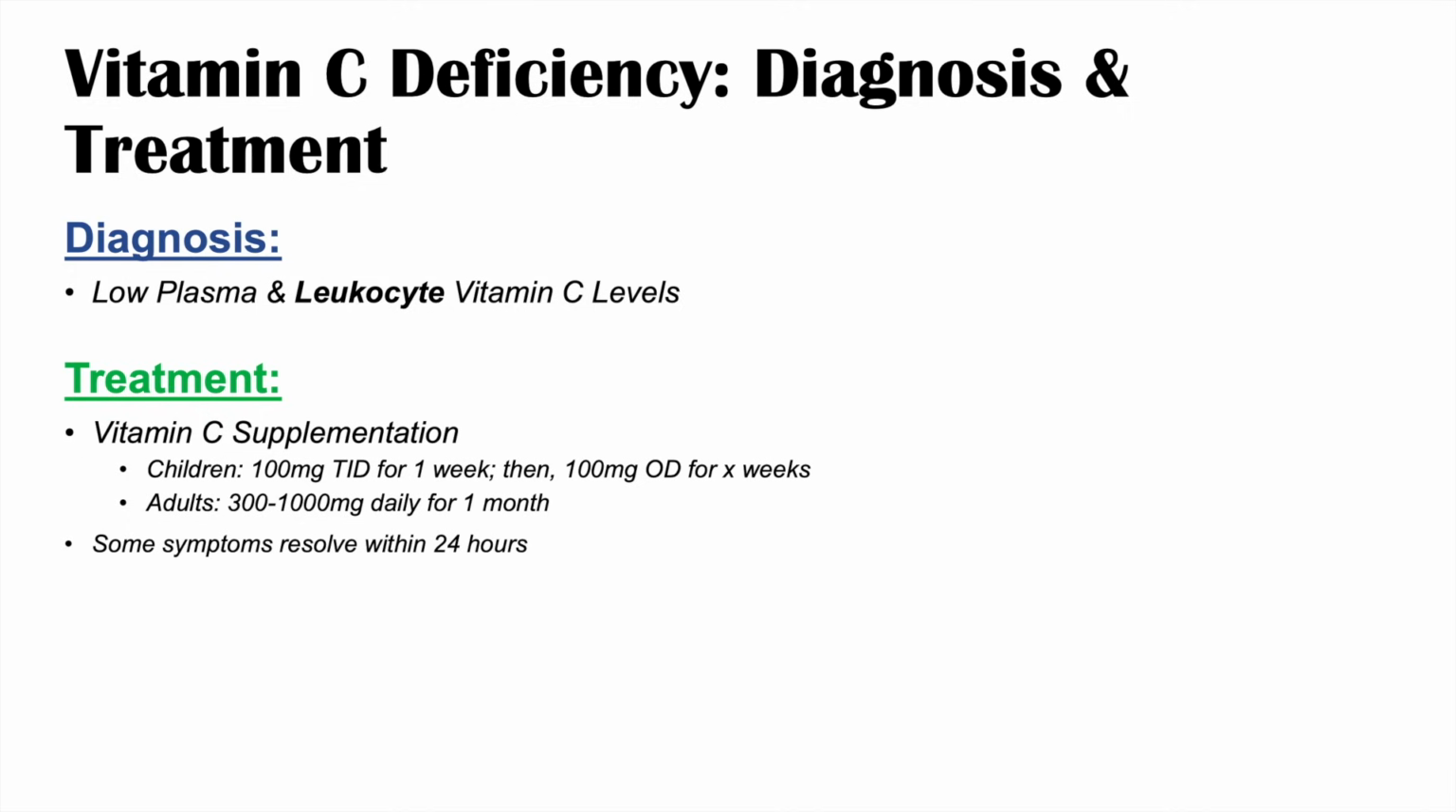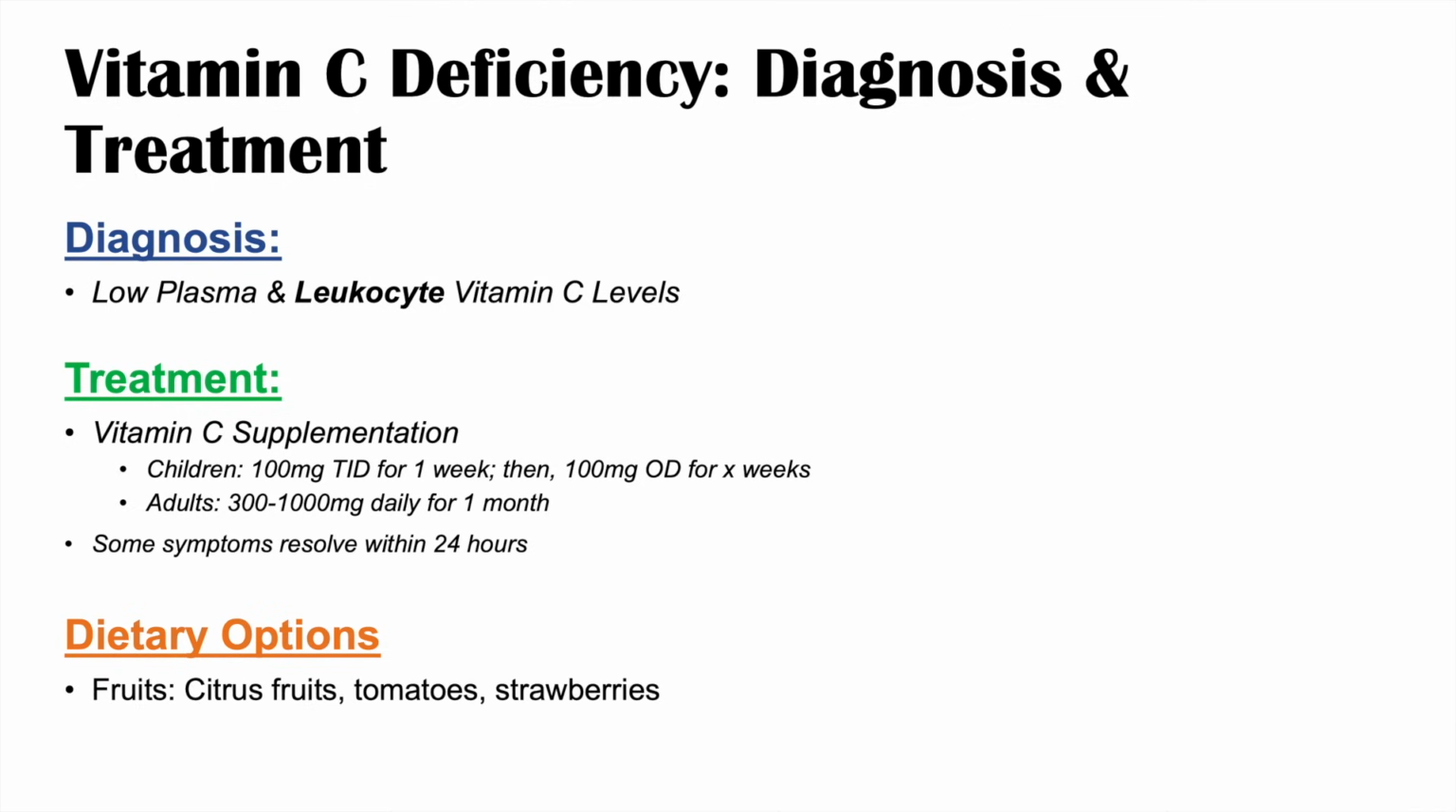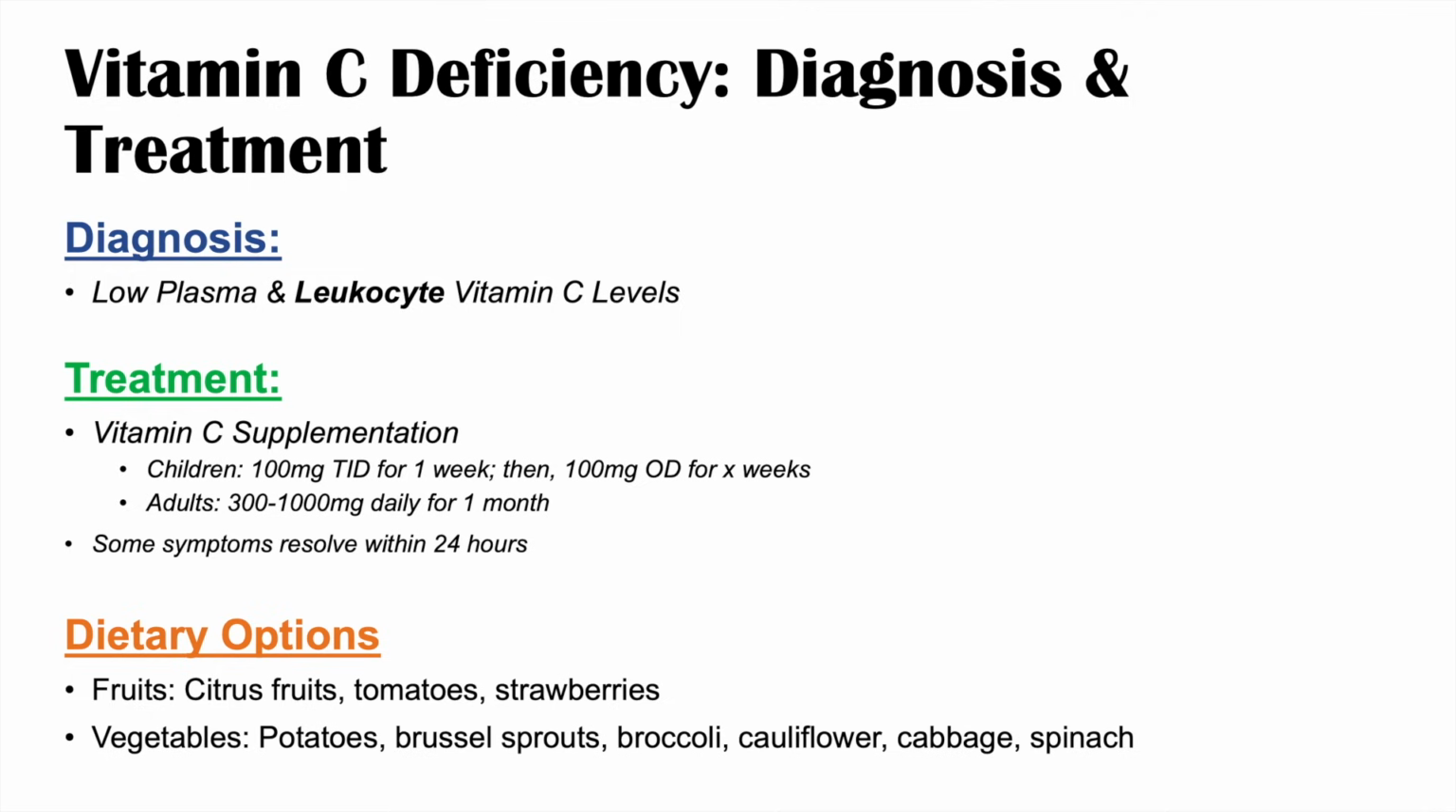And resolution of symptoms can be quite quick. So some of the constitutional symptoms can actually resolve within 24 hours. And besides simply supplementing with vitamin C, there are dietary options to get vitamin C from food sources. These again include fruits, so citrus fruits, tomatoes, strawberries, some of the things we've talked about before, and also a number of vegetables as well: potatoes, Brussels sprouts, broccoli, cauliflower, cabbage, spinach, those types of vegetables.